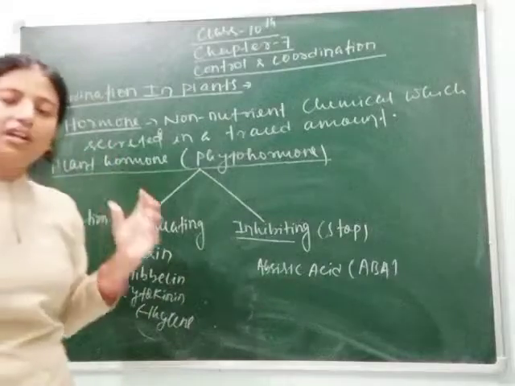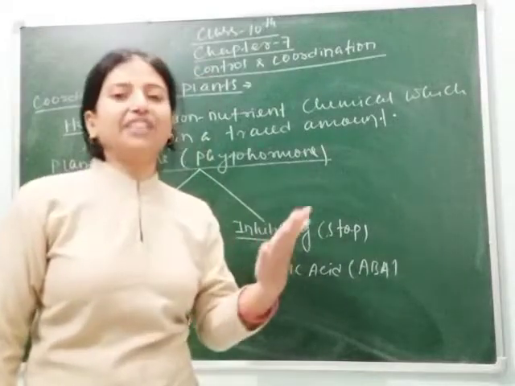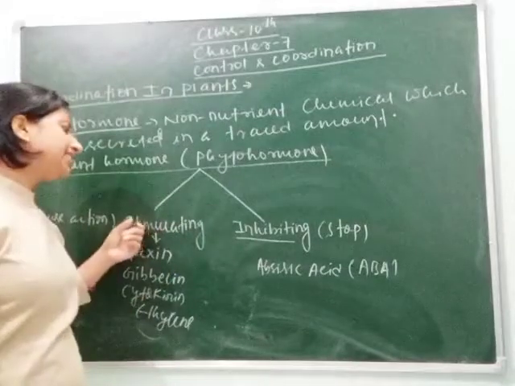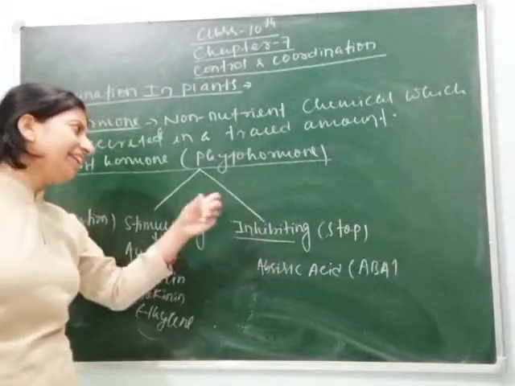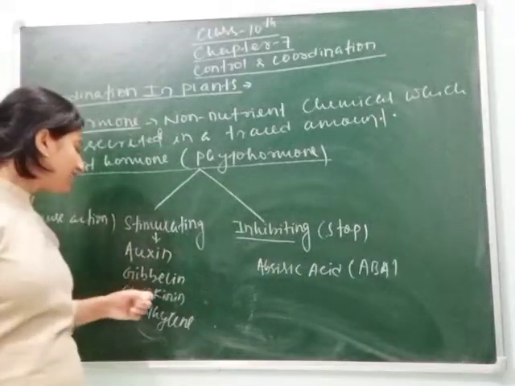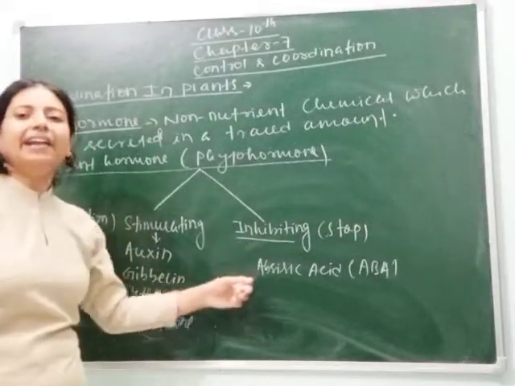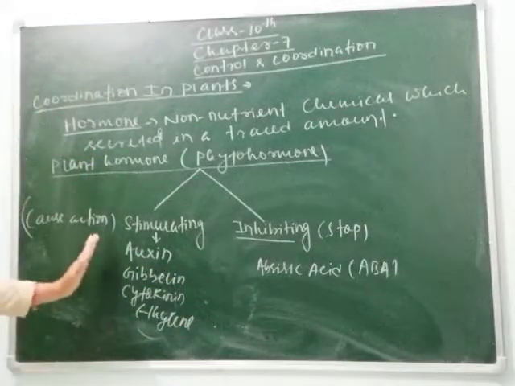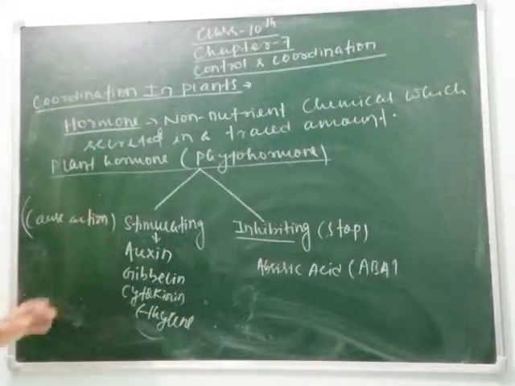So overall, plant hormones are of 5 types. Here I have told you 2 types on the basis of their function, one stimulating and another inhibiting. But overall there are 5 types: auxin, gibberellin, cytokinin, ethylene and abscisic acid.